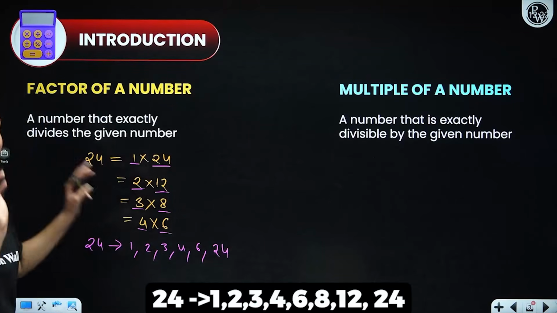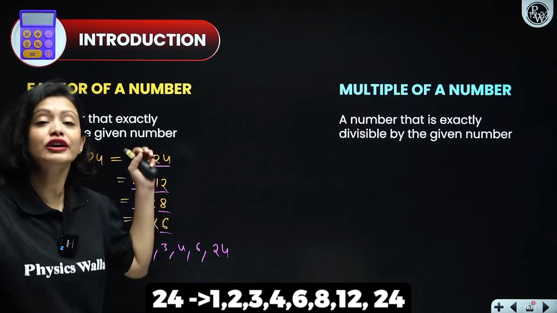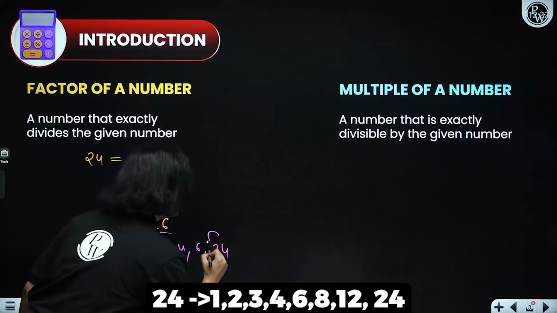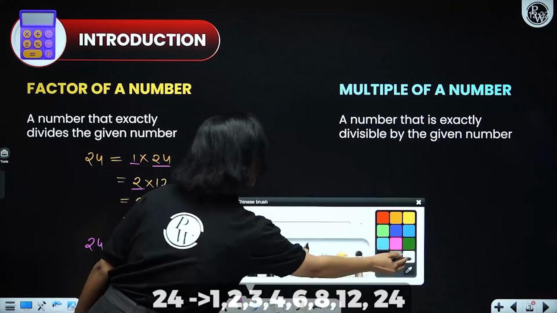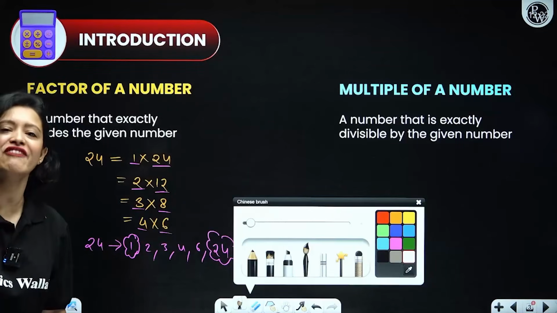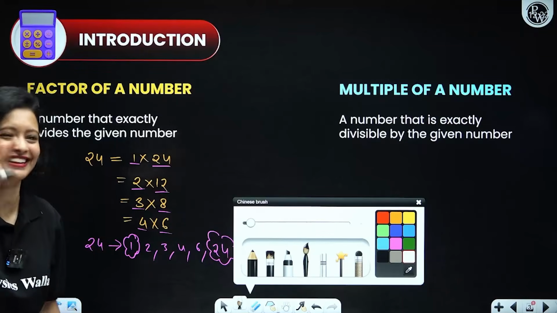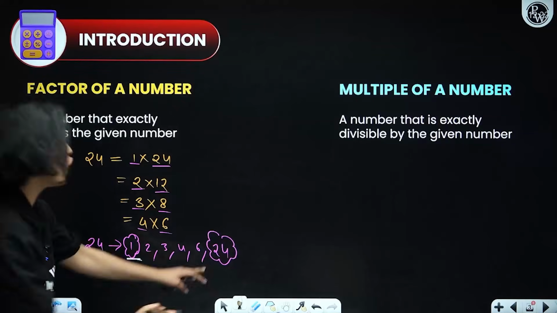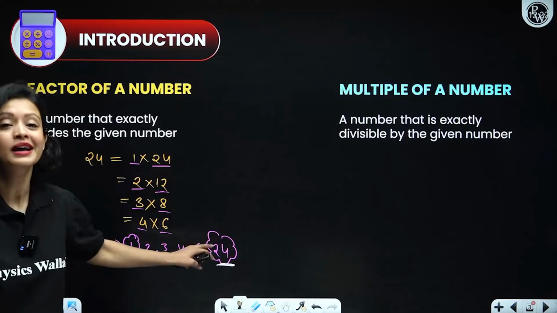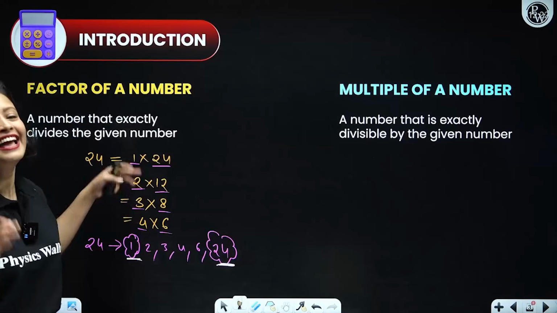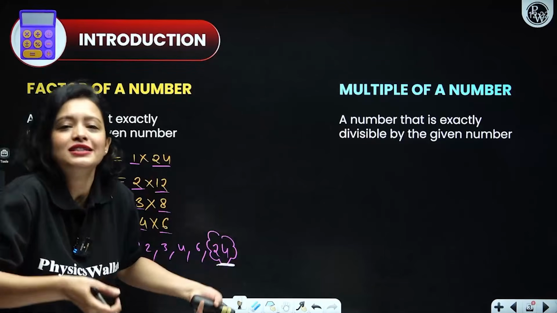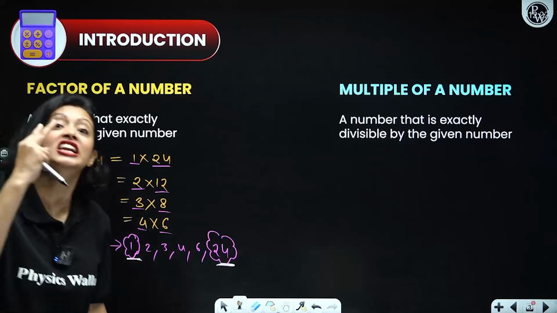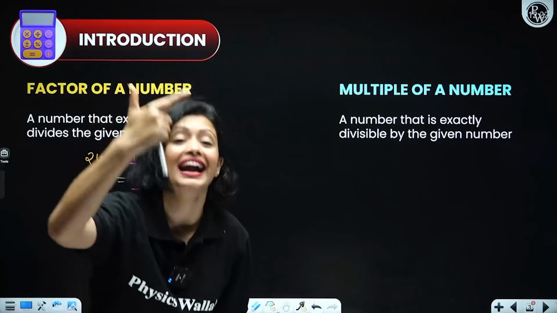Now, you will notice that whenever you find the factors of any number, two numbers will always appear. What are those numbers, everyone? One number is 1. So 1 is a factor of every number, because 1 divides every number. And another number is the number itself. Not 24, I have highlighted 24 only because we are finding 24's factors. If you find the factors of 6, then 6 will be its own factor. So again I repeat, every number will have at least two factors, 1 and itself.